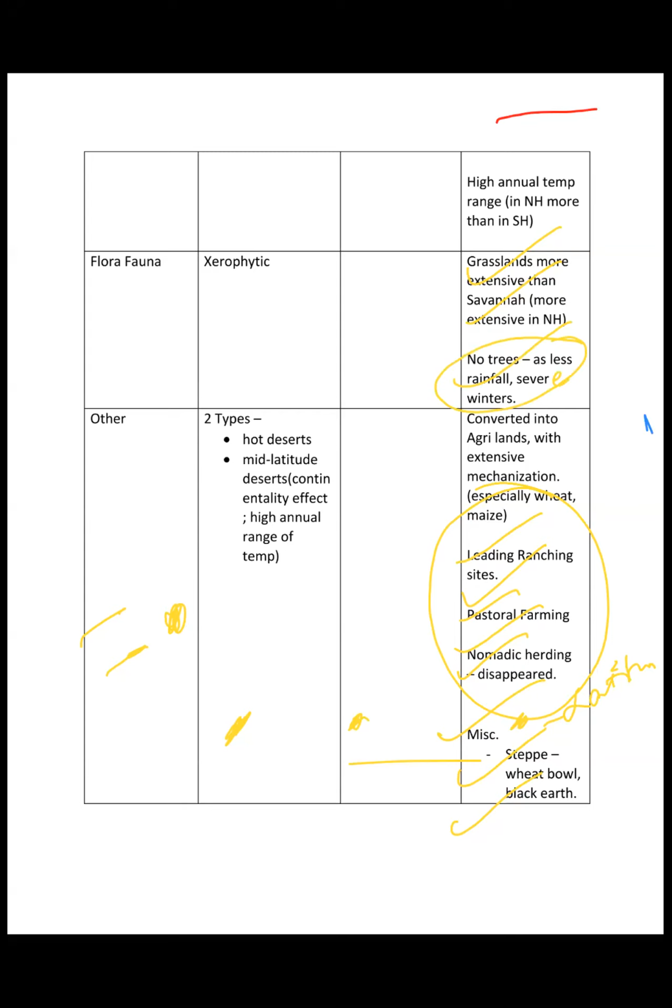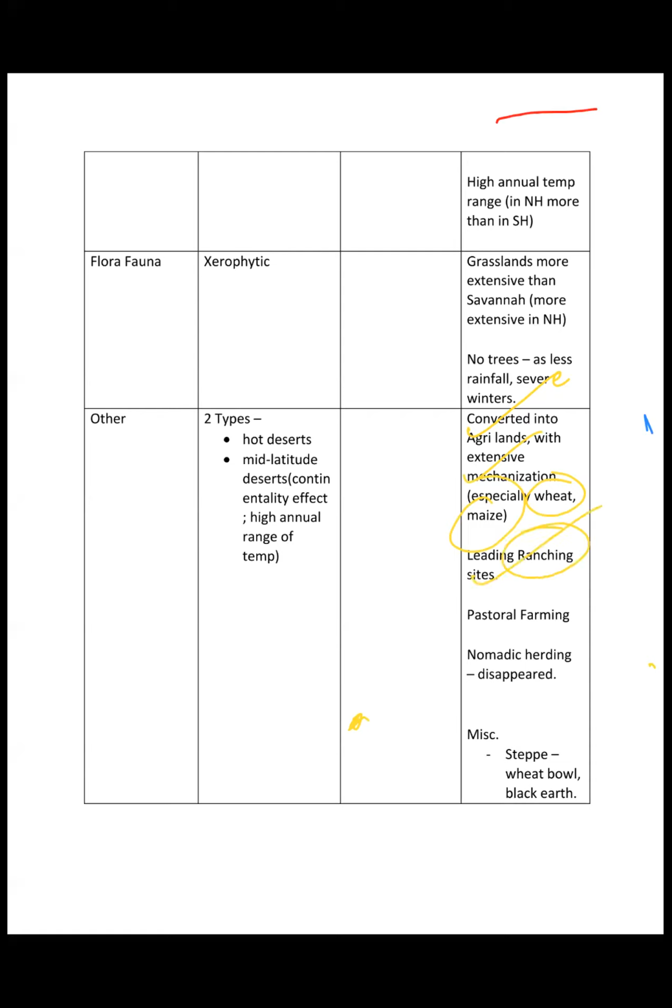And other details, like the agricultural lands in these regions, especially the prairies. They have been converted from grasslands into agricultural lands with extensive mechanization, like wheat, maize, corn, and all that. Maize or corn is fed to the calves and buffaloes and cows, and then they are slaughtered. So ranching is also a big business there, right?